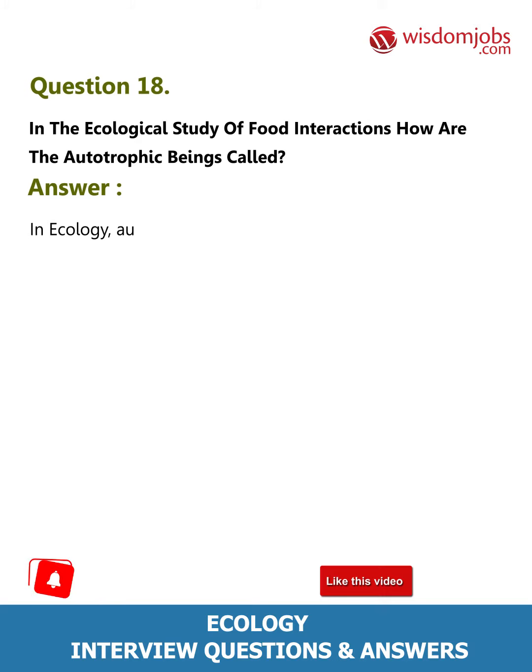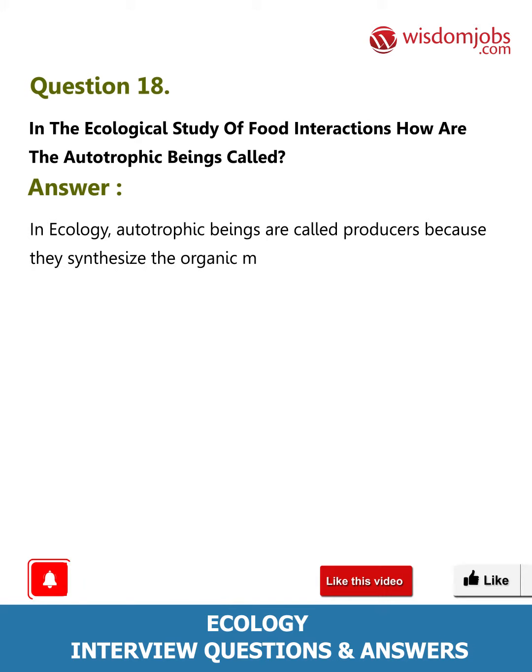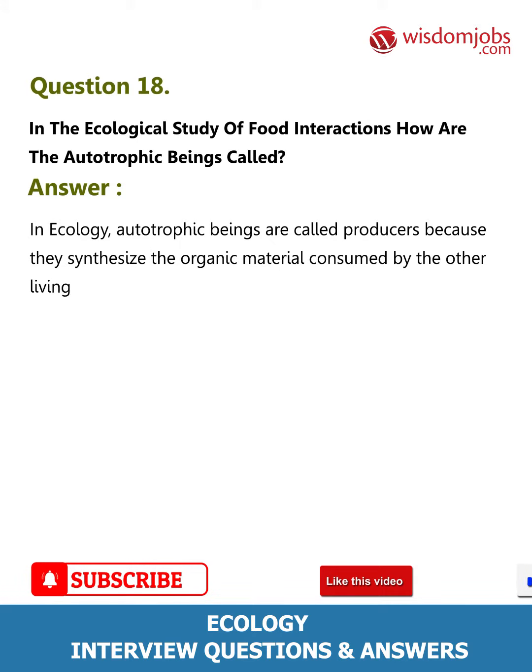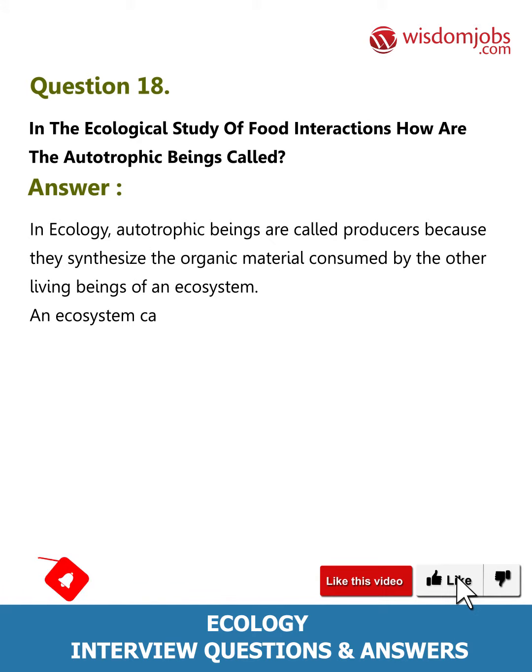Question 18. In the ecological study of food interactions, how are the autotrophic beings called? Answer. In ecology, autotrophic beings are called producers because they synthesize the organic material consumed by the other living beings of an ecosystem. An ecosystem cannot exist without producers.